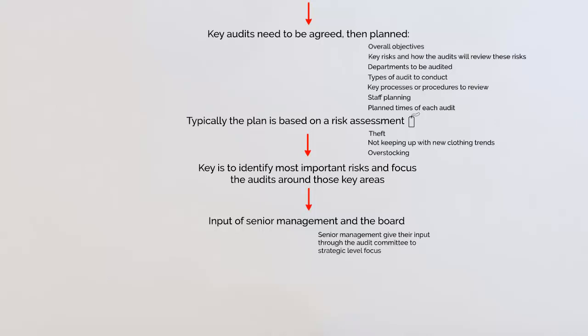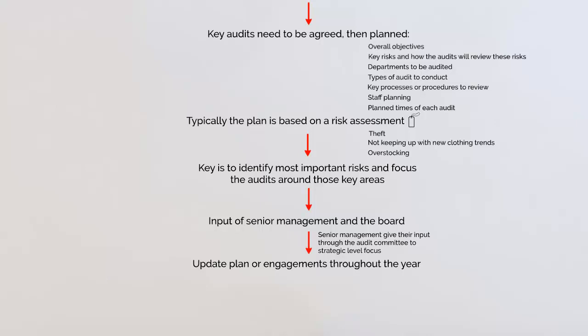Just to reiterate what we've just said, they give their input through the audit committee to give strategic level focus. But what I was just about to say was that internal audit departments often update their plan of engagements throughout the year, because their focus may change as the organisation's priorities change, or in fact as risks become more evident in the organisation.